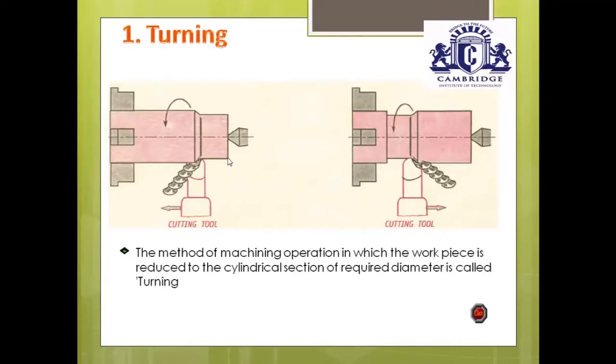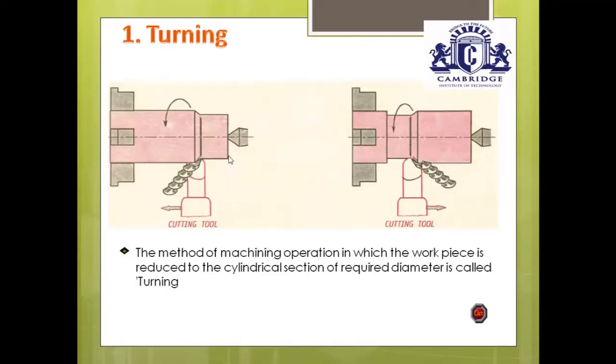Once you have given the depth of cut perpendicular to the axis of the lathe, move the cutting tool from one end to the other end. Throughout the length of the workpiece, it removes the excess material circumferentially in the form of small chips. Again, take it back to its original position.